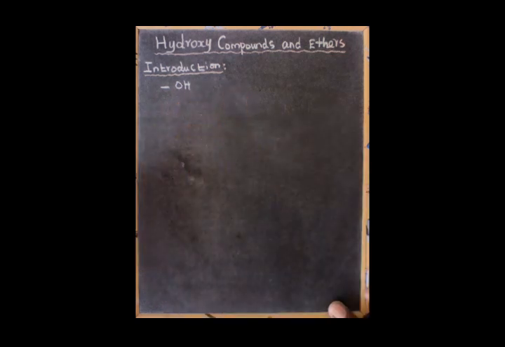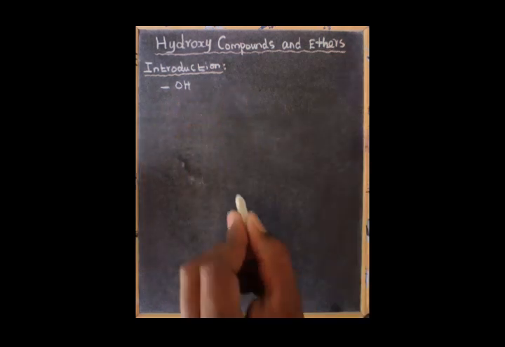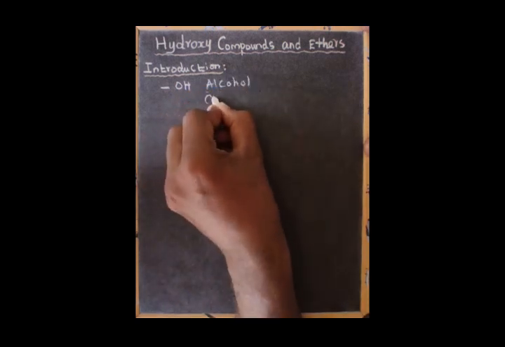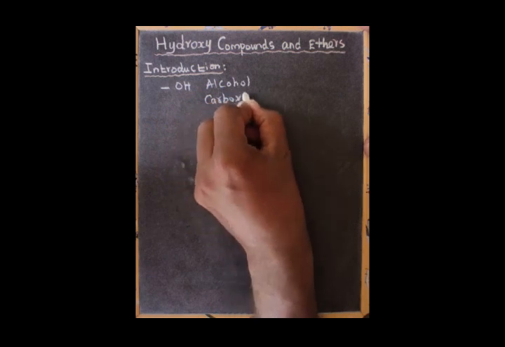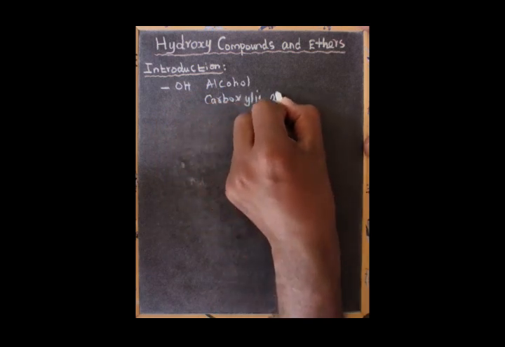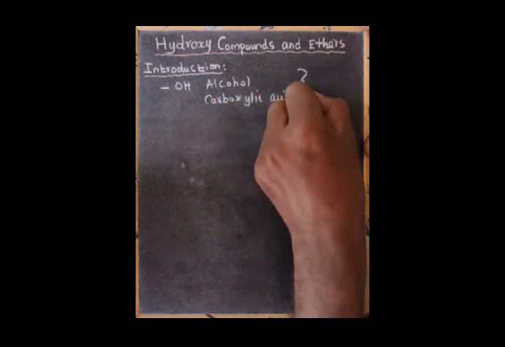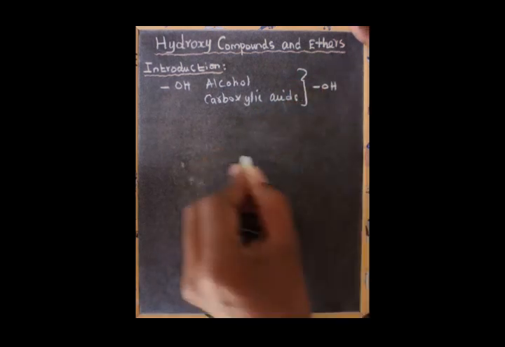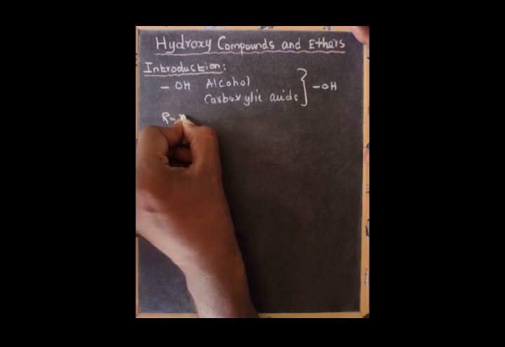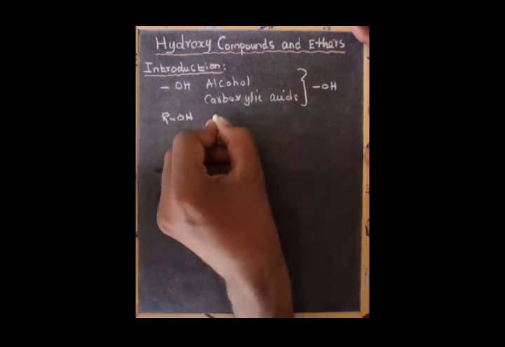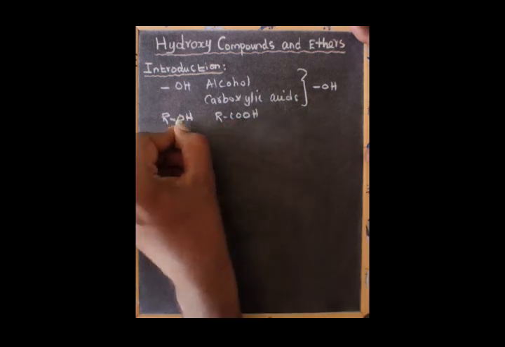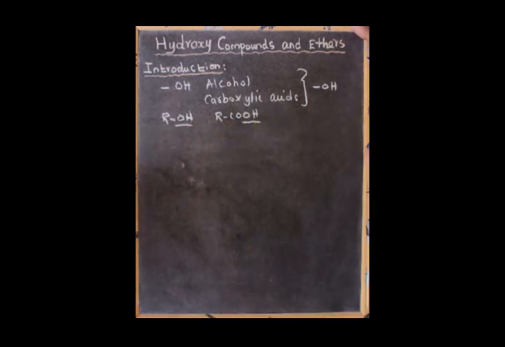Generally in organic chemistry, alcohols and carboxylic acid, both compounds have an OH group. For example, the general formula of alcohol is ROH, and the general formula for carboxylic acid is RCOOH. Both formulas have hydroxyl groups.